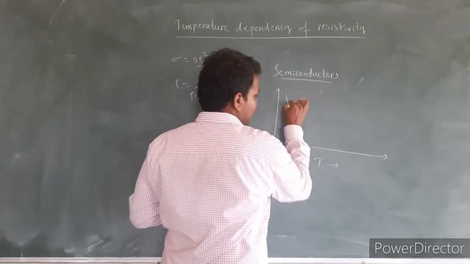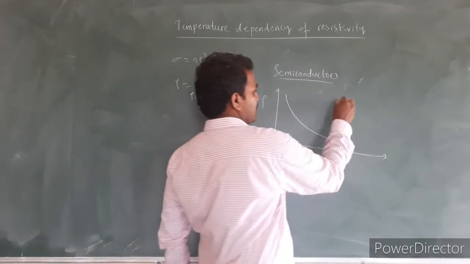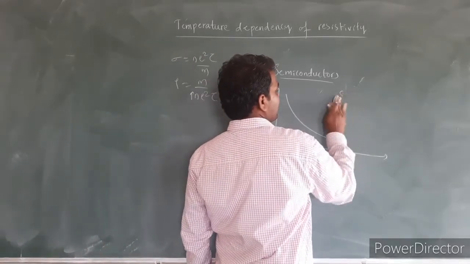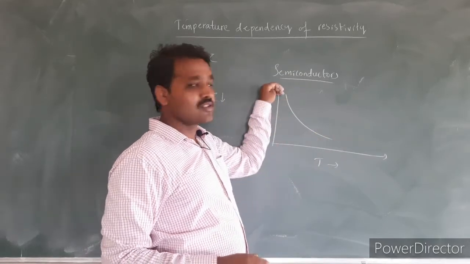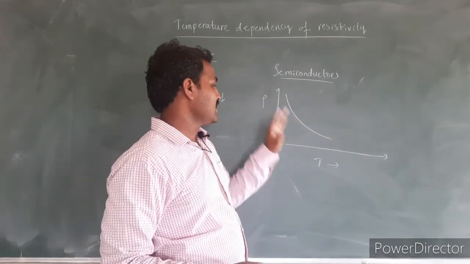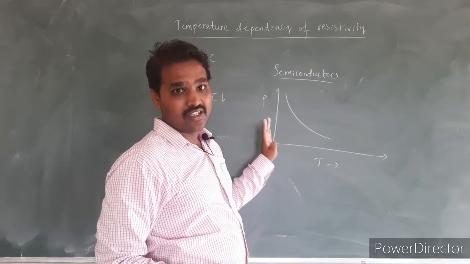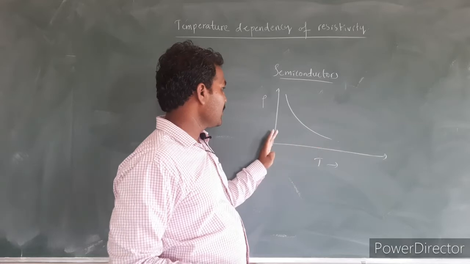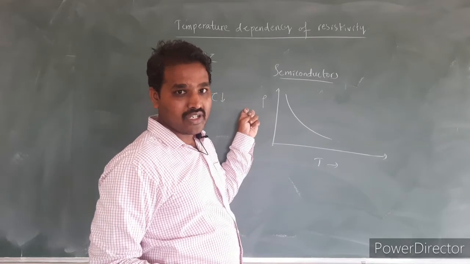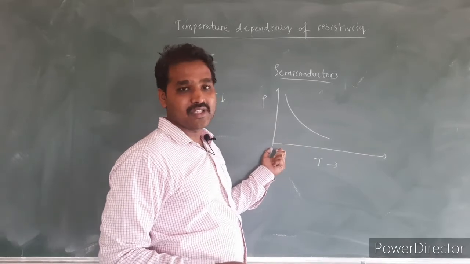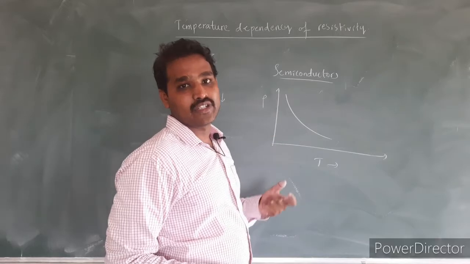So if I plot the graph of resistivity versus temperature in Kelvin for semiconductors, the graph is something like this. As the temperature increases, gradually the resistivity value decreases. As the temperature approaches 0 Kelvin, the resistivity is infinity. So at 0 Kelvin temperature, the semiconductors act as perfect insulators.